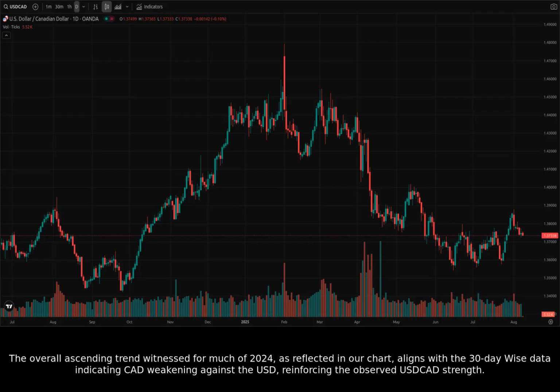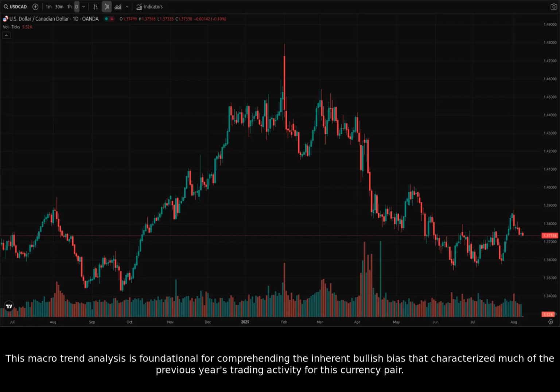The overall ascending trend witnessed for much of 2024, as reflected in our chart, aligns with the 30-day WISE data indicating CAD weakening against the USD, reinforcing the observed USDCAD strength. This macro trend analysis is foundational for comprehending the inherent bullish bias that characterized much of the previous year's trading activity for this currency pair.